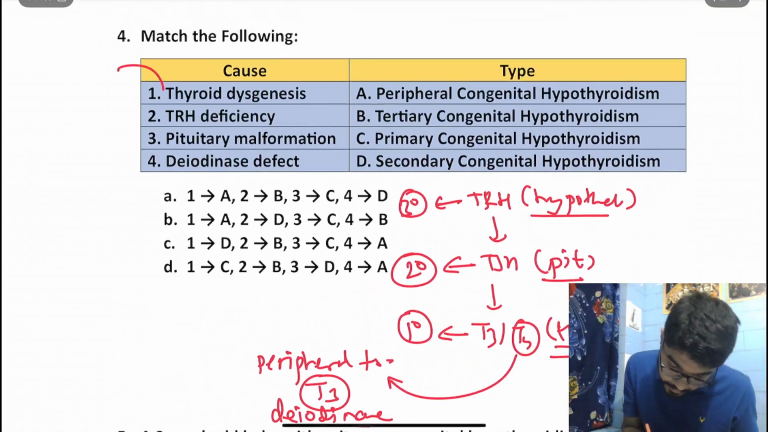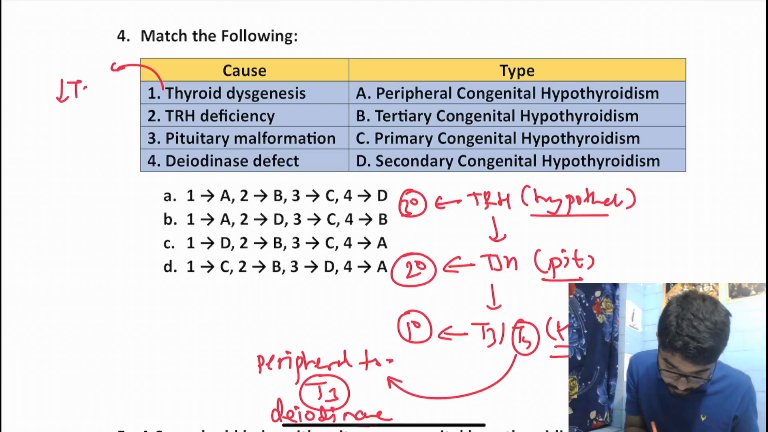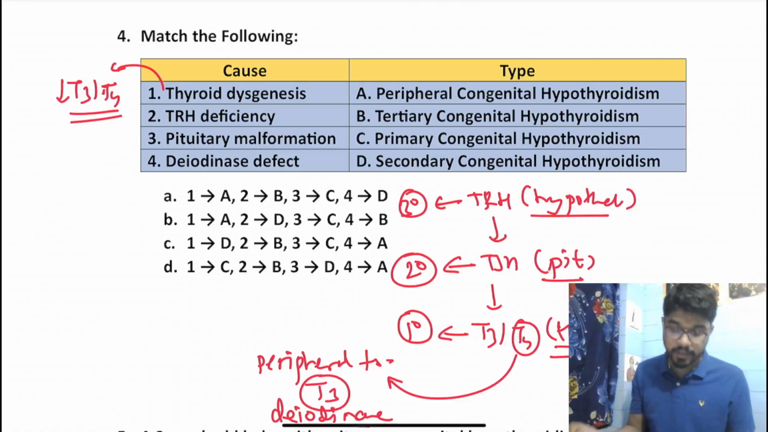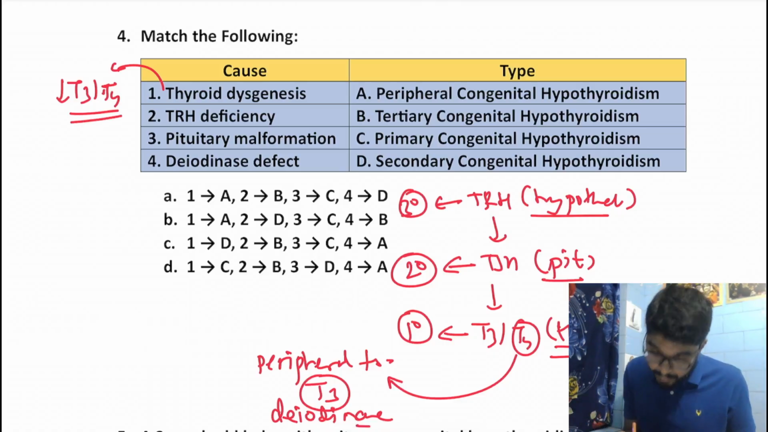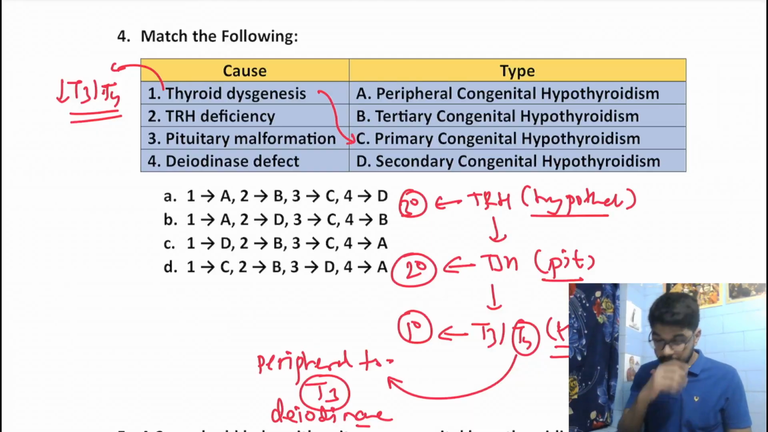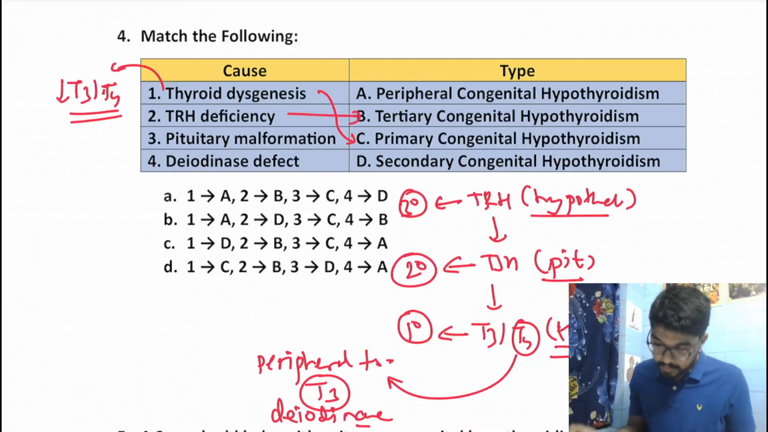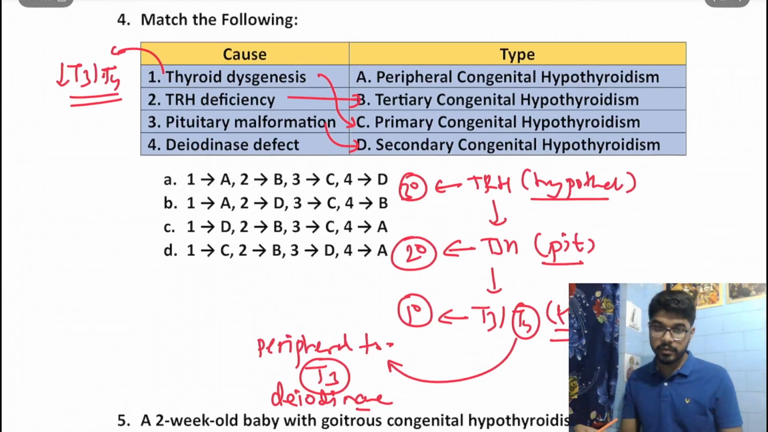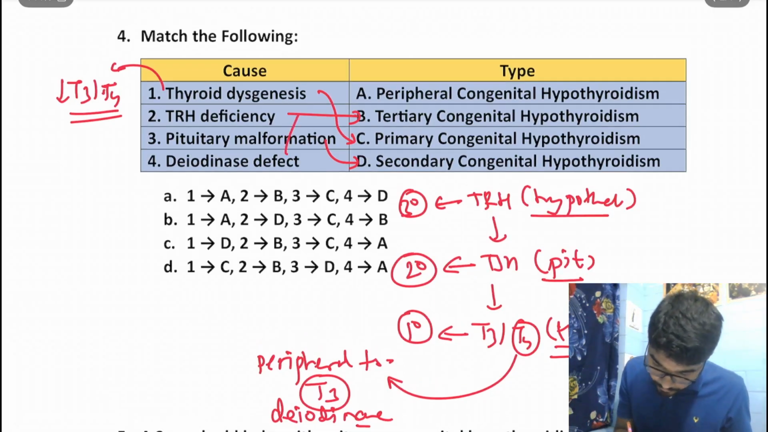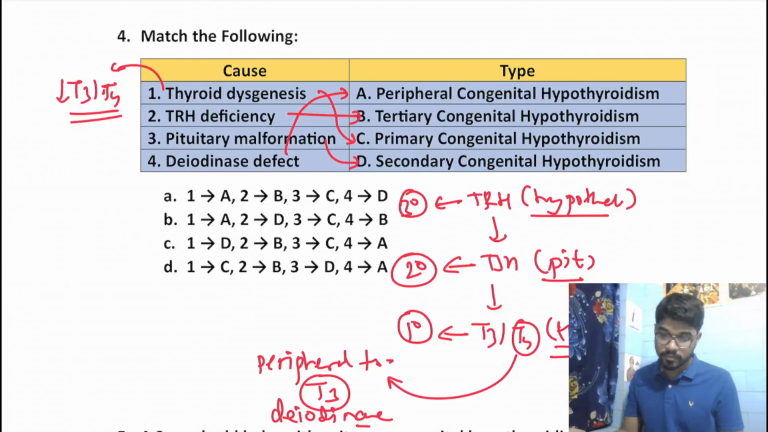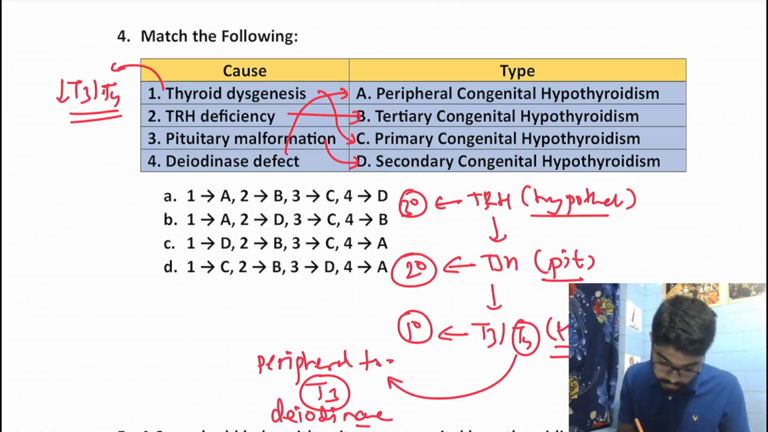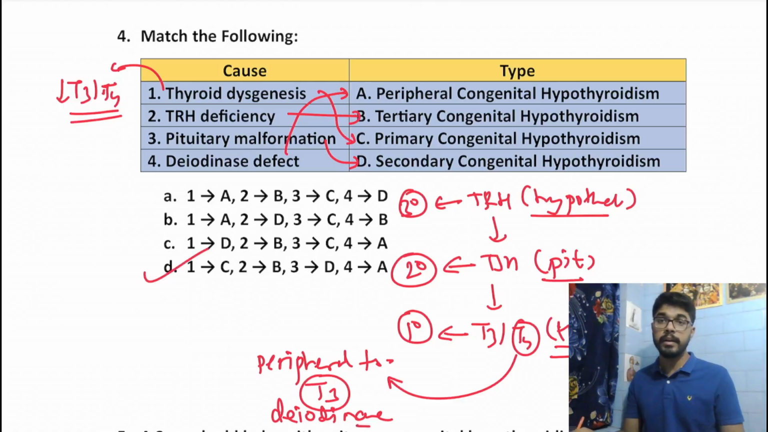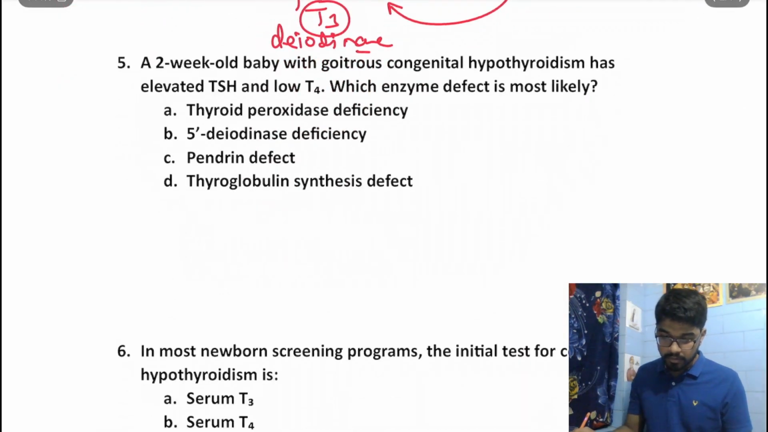First, thyroid dysgenesis. Thyroid dysgenesis is a problem in the thyroid. There will be decrease in T3 and T4 secretion, right? So that would cause primary congenital hypothyroidism. Yes. TRH deficiency would cause tertiary congenital hypothyroidism. Pituitary malformation, secondary, and deiodinase defect will inhibit the peripheral conversion of T4 to T3. So that would lead to peripheral congenital hypothyroidism. So the answer should be 1C, 2B, 3D, 4A. There is only one option with 1C. Answer should be D. Okay. Moving on to the next question.